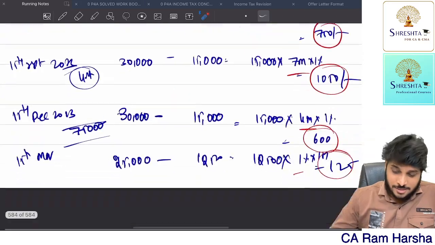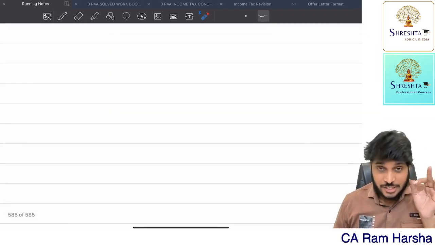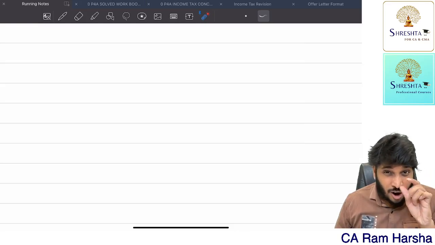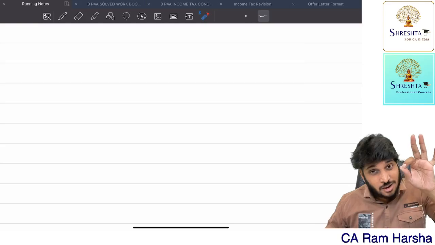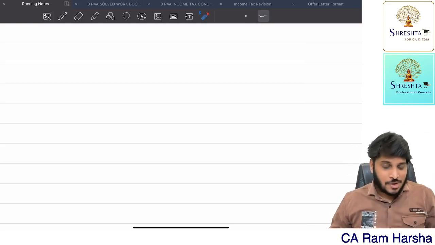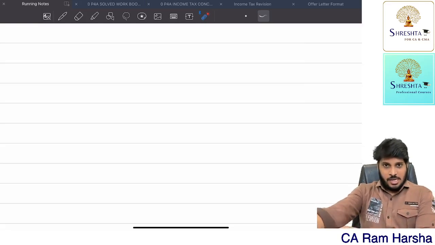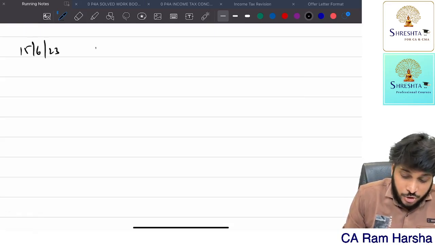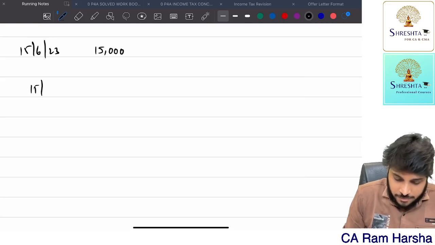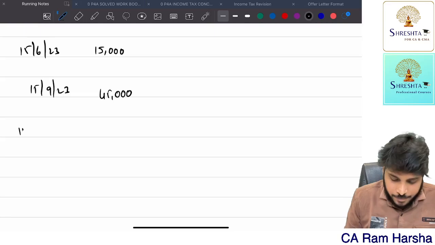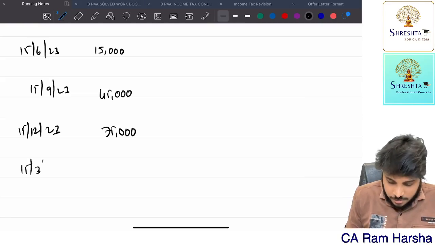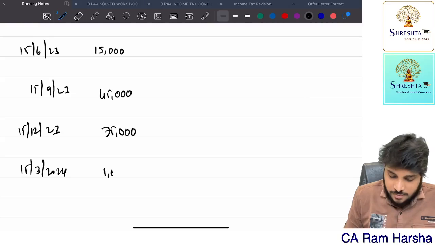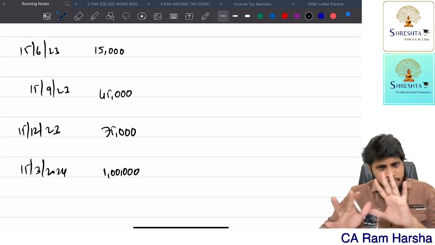Now you know what? In this 234C interest, there is a small relaxation for the first and second installment related interest. What is that? Now look at this example again. By 15th June 2023, how much amount should you be paying? 15,000. By 15th September 2023? 45,000. Same example. By 15th December 2023, how much should you be clearing totally? 75,000. By 15th March 2024, that is the 4th installment due date, the entire 1 lakh you should be clearing off fully.